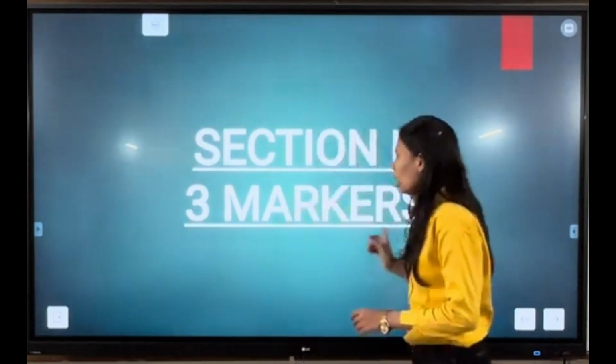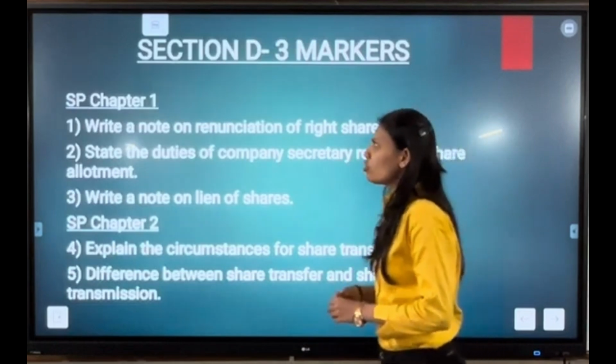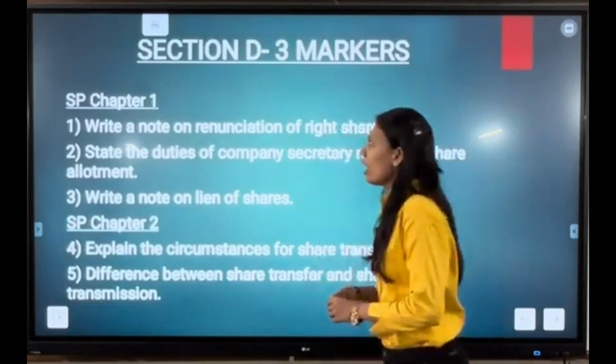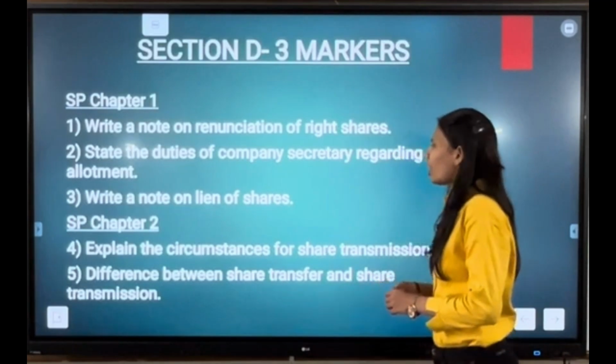Here we complete with our 2-marker questions and moving ahead with your 3-marker questions for section D. First question for SP chapter number 1 is: write a note on renunciation of the right shares.